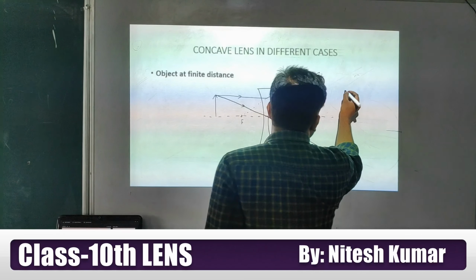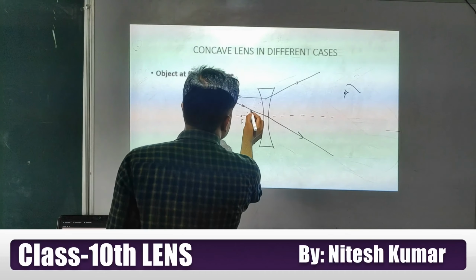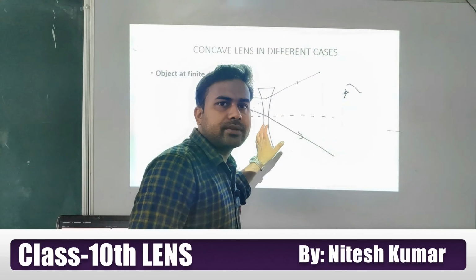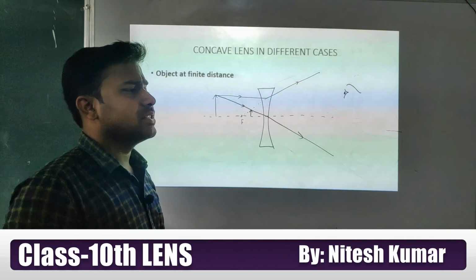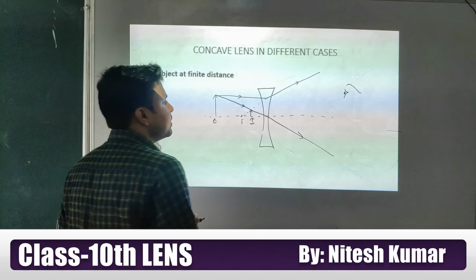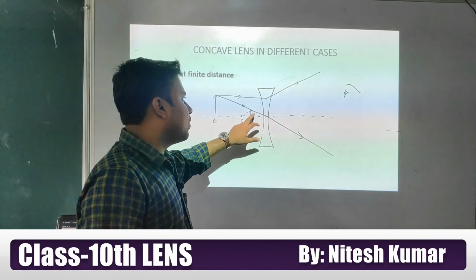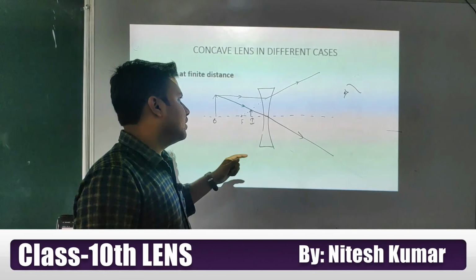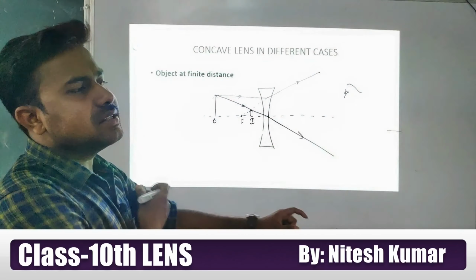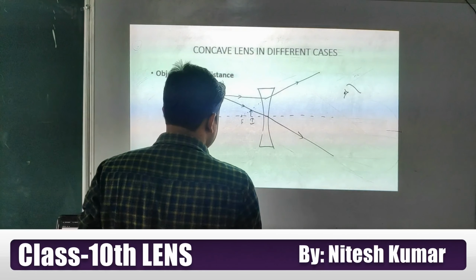So if someone is observing from this side, then what will that observer observe? The image is forming at this point. Actually these rays are not cutting each other, but it looks like they are cutting at this point. So here this one is the object, and here this one is the image. So a small size virtual image is forming, is it or not, here between the focus and optical center. This is clear, students?